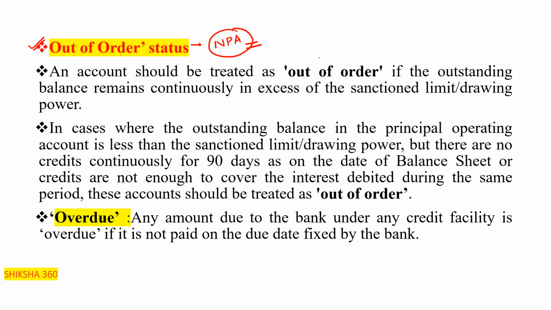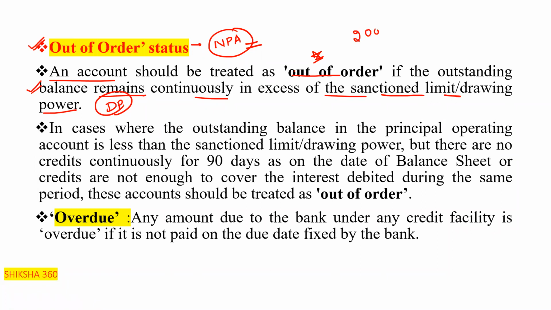An account should be treated as out of order if the outstanding balance remains continuously in excess of the sanctioned limit or the drawing power, that is DP, clear? We can say that if the limit is of